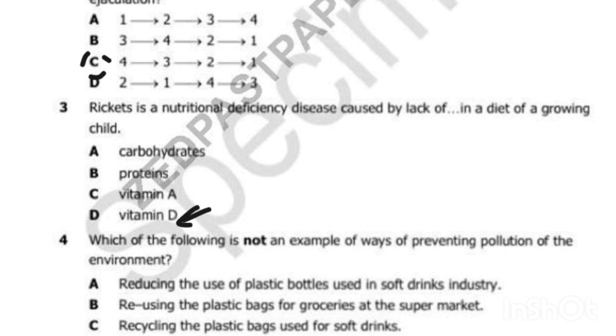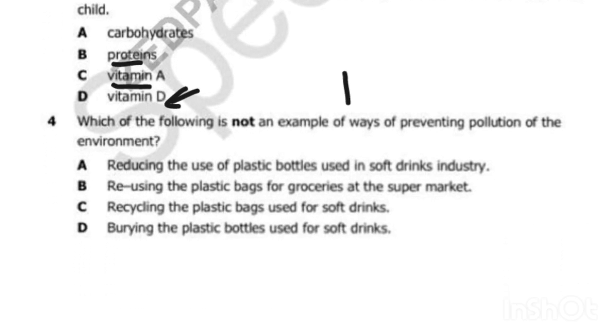Why is vitamin D the appropriate answer for rickets? Because vitamin D is responsible for the absorption of calcium from the blood into the cells, so that bone can be formed. Calcium is responsible for bone formation. Why is vitamin A not the answer? Vitamin A is responsible for something else, but vitamin D is the correct answer. Okay, now let's go to question number 4.